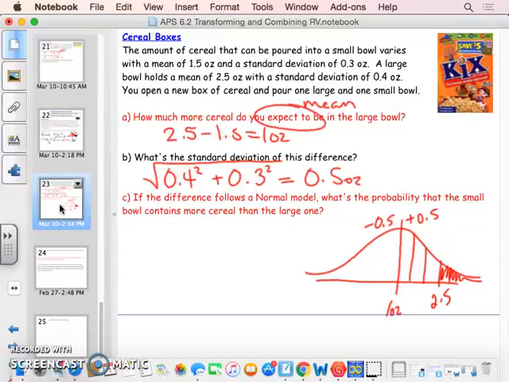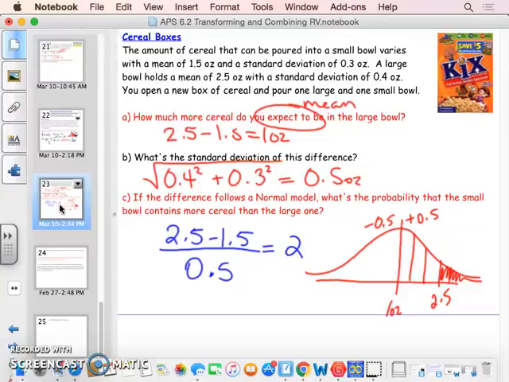Okay, so what are we going to do? We're going to take the expected value of a large bowl of cereal, which is 2.5. We're going to subtract out a small bowl of cereal, which is 1.5, and divide it by our combined standard deviation of 0.5. This should not be 0.2. And so you end up, this value here is equal to 2.